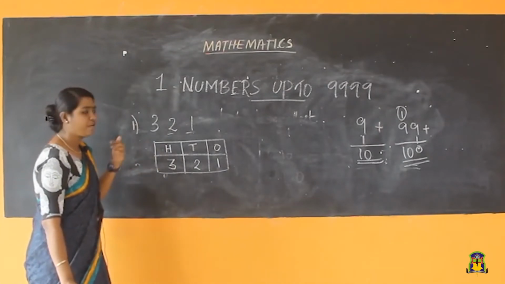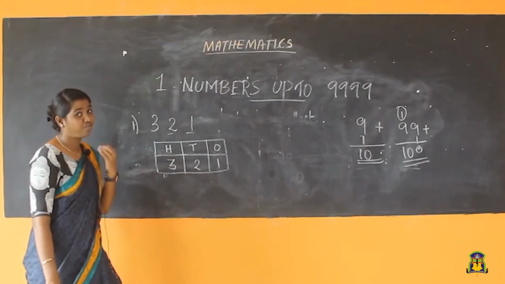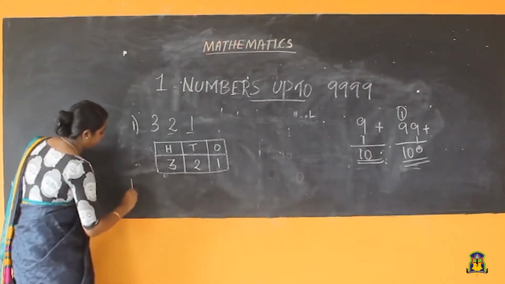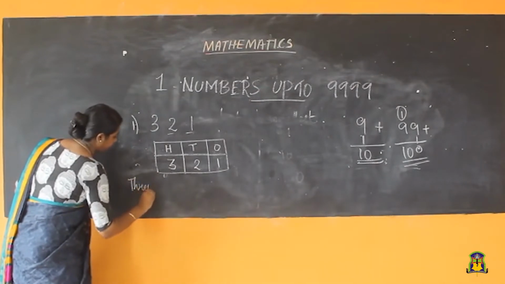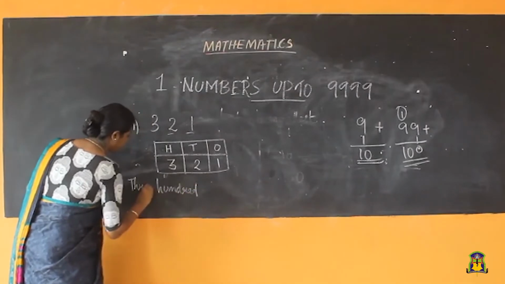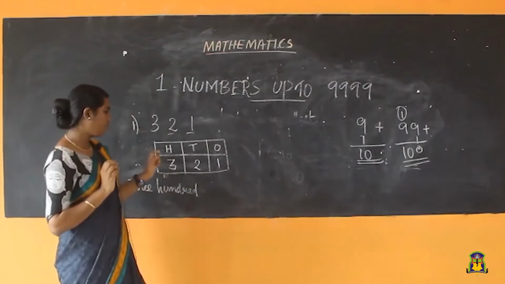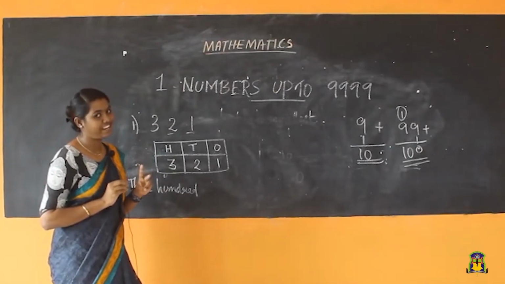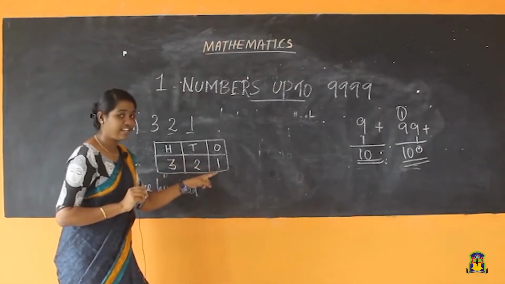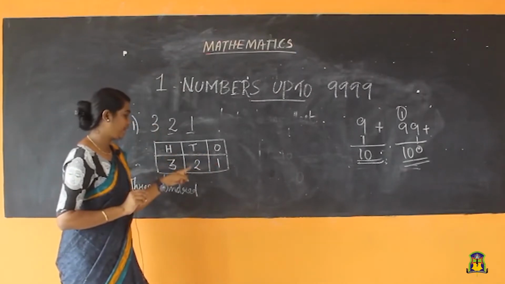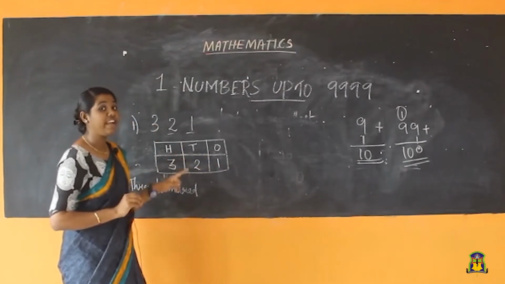Then how many hundreds are here? 3. That we call 300. How many tens are here? 2 tens. 2 tens means 20. And here 1 is in the ones place. What is the digit here? 1. So you can read it as what? 321.